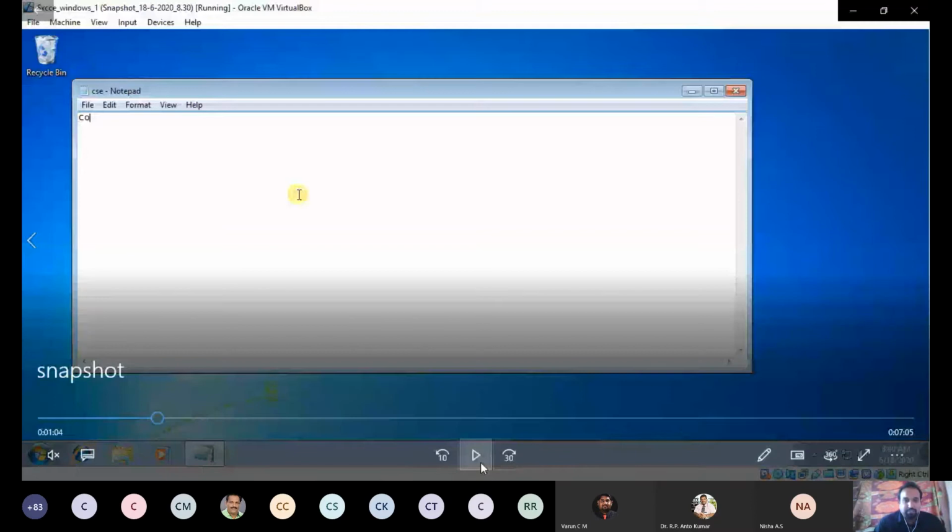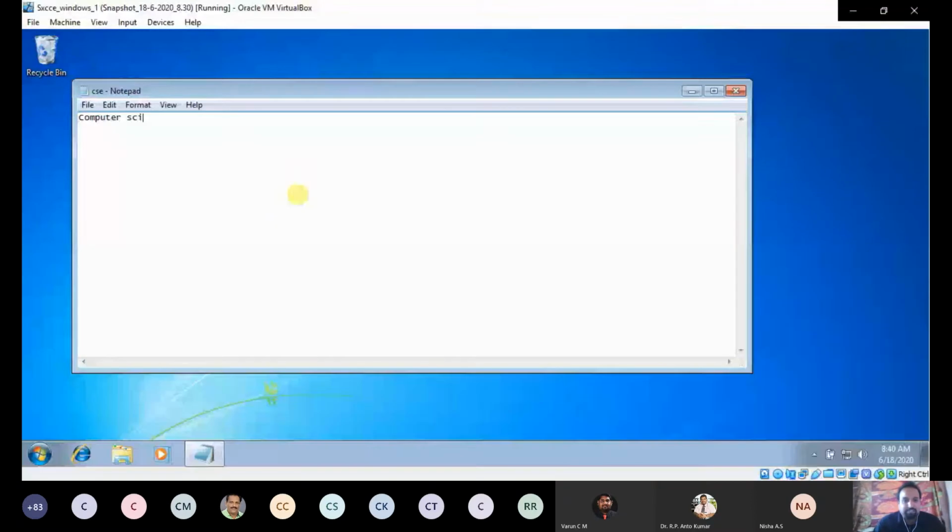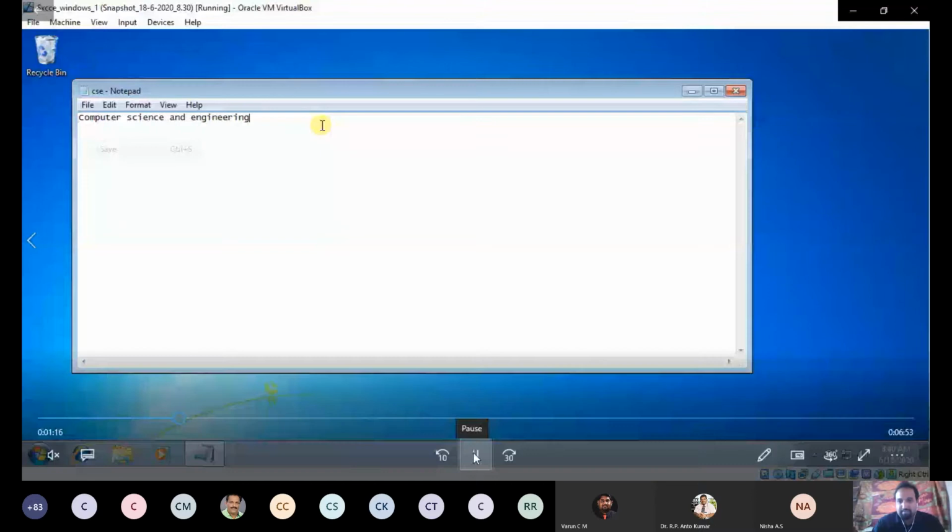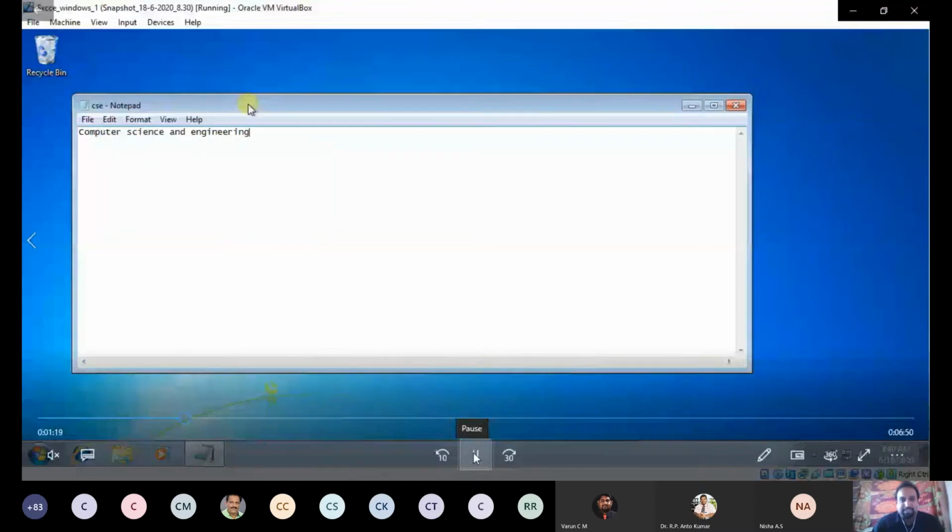So you see, I'm going to create a file, and in that file I'm going to type some content: Computer science and engineering. And I'm going to save that. Okay, now you see, I'm going to create a snapshot.